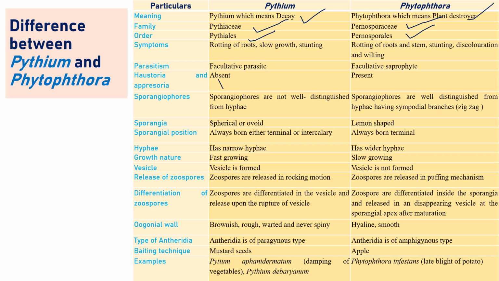Astoria and Aprosoria are generally absent in Pythium. When it comes to Phytophthora, it is present. A couple of important points are what we need to take into consideration. Such kind of things we will discuss.